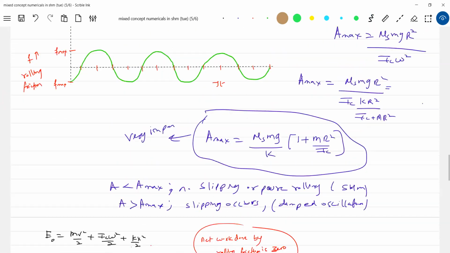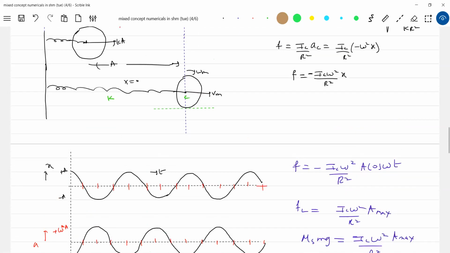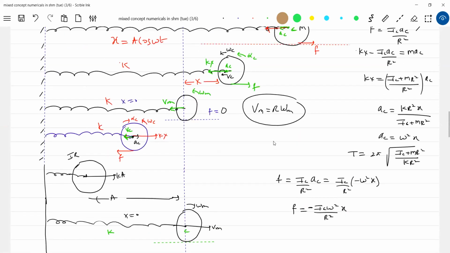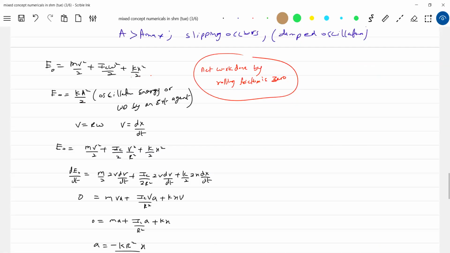If you go back again, you can see from here. It does negative translation work, positive rotation work. Net work done will be 0. Again, as it moves, it does positive translation work, so it should decrease the value. Like it does positive translation work, negative rotation work. Net work done will be 0. The role of friction is also very important. You should analyze here. Okay, let's get into this particular problem.